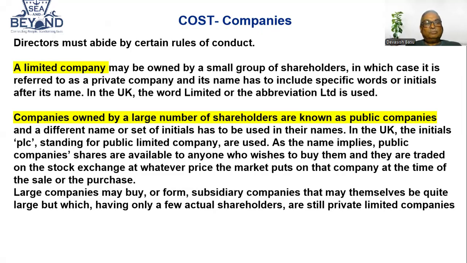Similarly, we also have a public company, they issue stock and people can buy the stock and become a part of that company. Large companies may buy or form subsidiary companies that may themselves be quite large, but having only a few actual shareholders are still private limited companies.